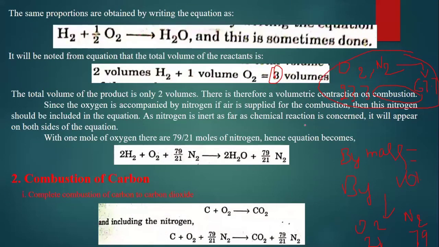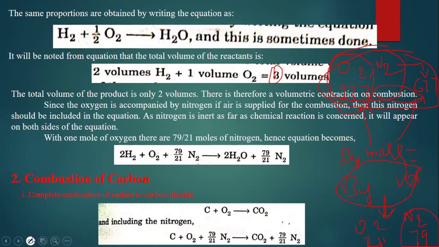And of course there are some little constants of sulfur and some other things, but they are very less, so we need not take those. Most probably in air we are going to have these constants only, oxygen and nitrogen. If it is by gravimetric analysis, oxygen is going to be 23.3% and nitrogen is going to be 67.7%. And if we have taken volumetric analysis, then oxygen is going to be 21% and nitrogen is going to be 79%.